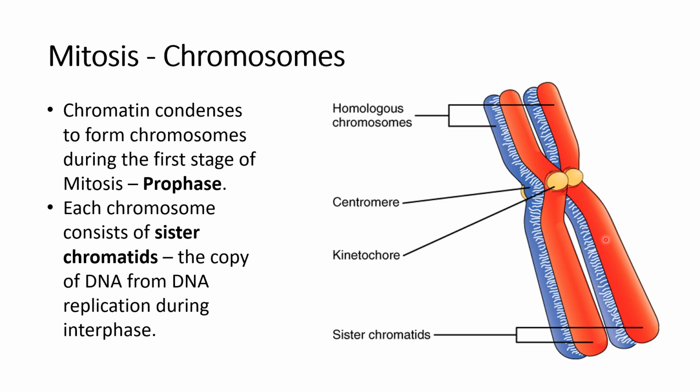They're referred to as sister chromatids. So when you see this word chromatids, it's when one chromosome is paired with its copy. Where they come together at this region right here, that's called a centromere.